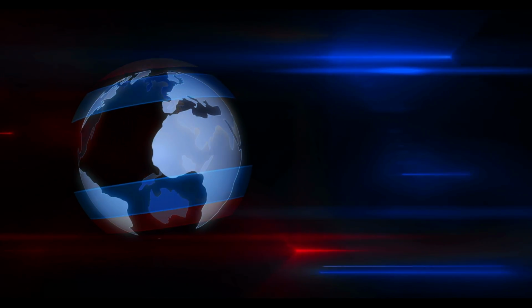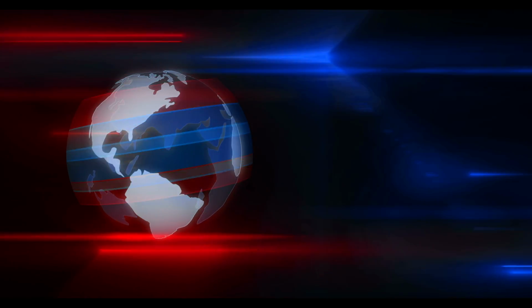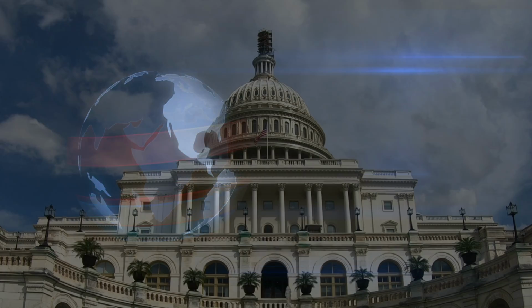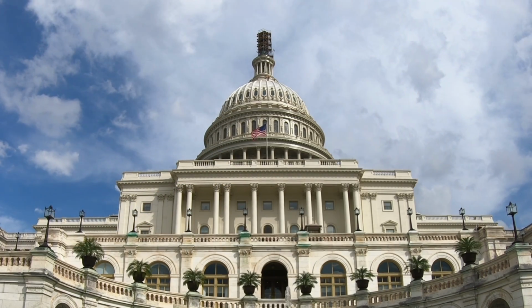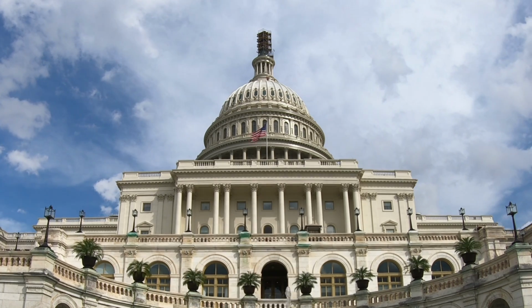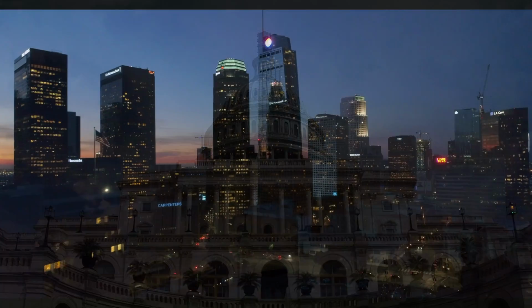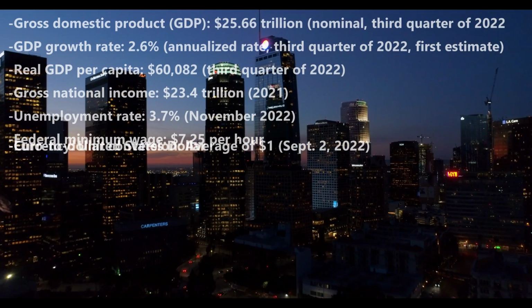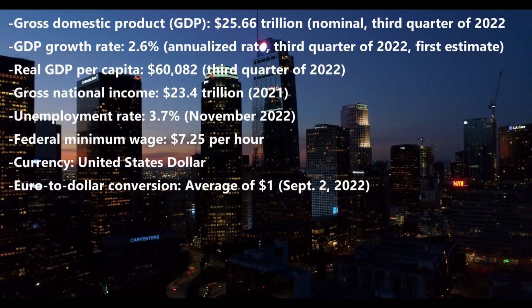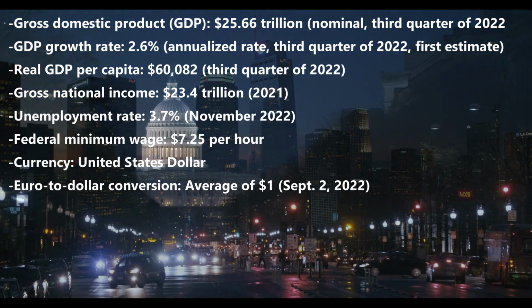Facts about the U.S. economy. There are a few key components of the U.S. economy. These different economic indicators help us understand how the U.S. economy is doing. Gross domestic product (GDP): $25.66 trillion. GDP growth rate: 2.6%.